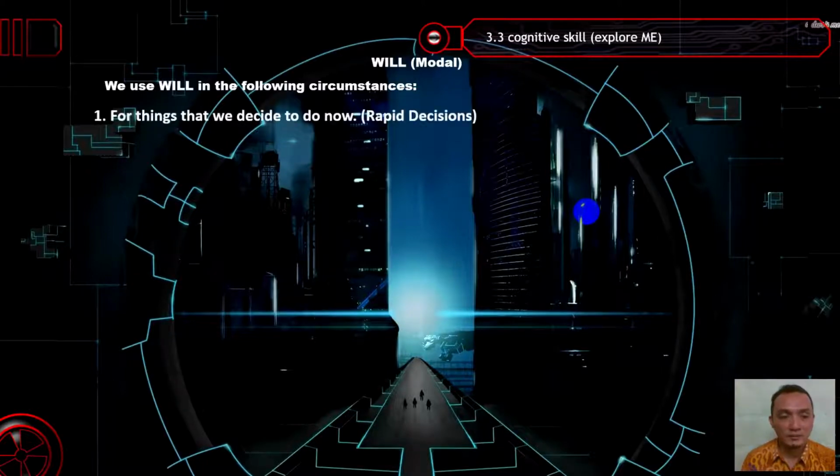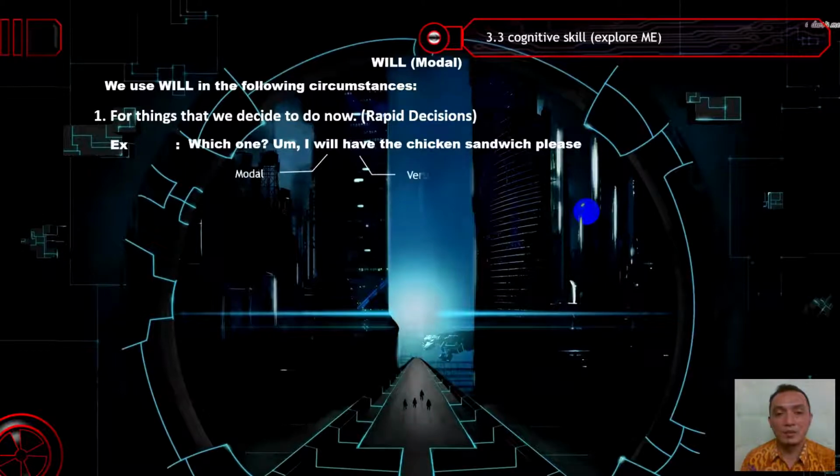The first is for things that we decide to do now, a rapid decision. This is when in a short time you decide that you will do this. For example, which one? I will have the chicken sandwich, please. So the modal will is followed by verb 1, have. Why is it called a rapid decision? Because when someone asks you which one, you should decide at the time your partner asks. So this is a rapid decision.